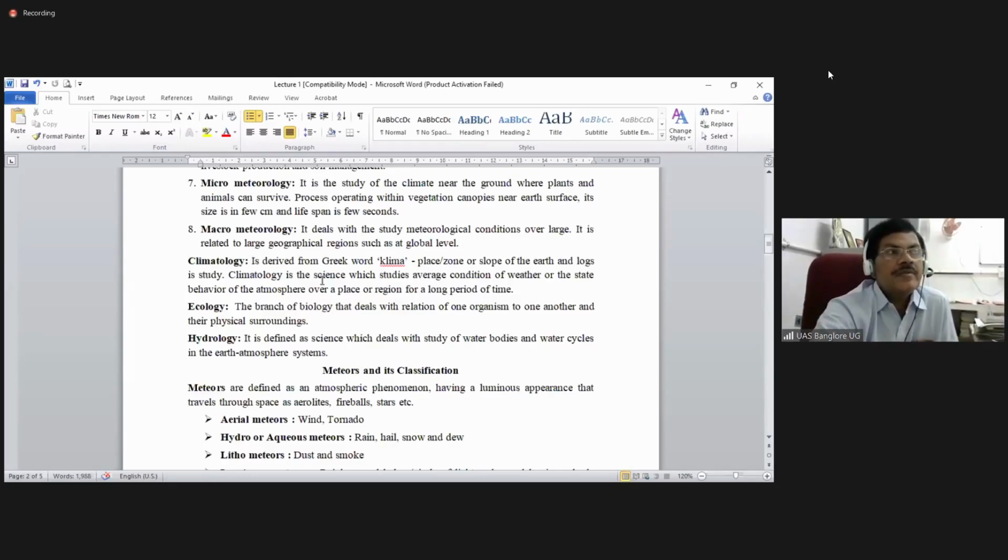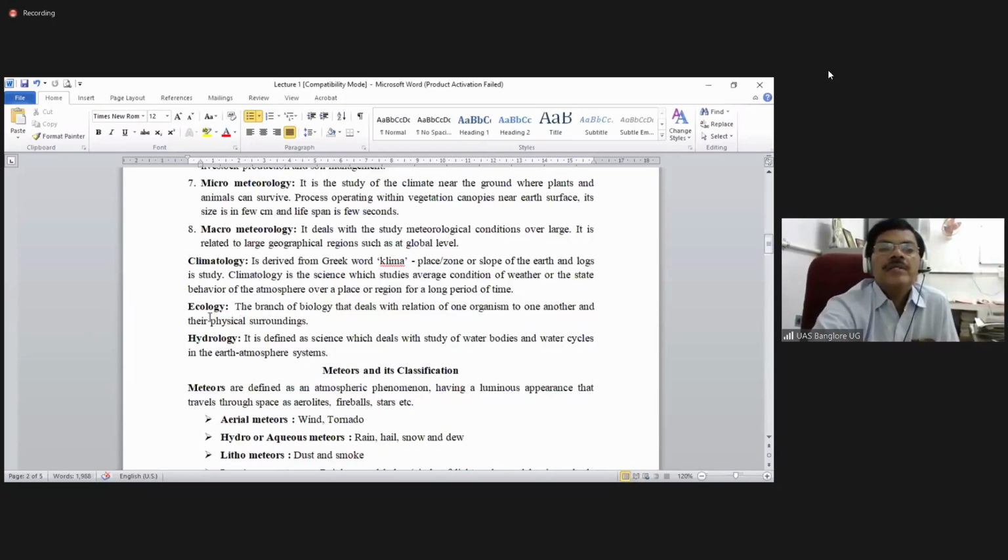Indicating that it is for a period of a week or 15 days or 1 month. Whenever you want to go to a particular country, you study the weather and also the climate of that particular area. Weather means that particular day, climate means over so many days. Okay. So like that we study weather and climate.